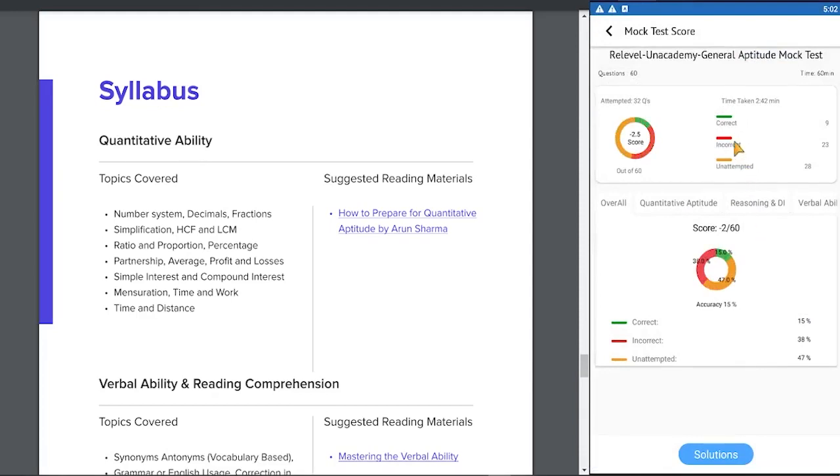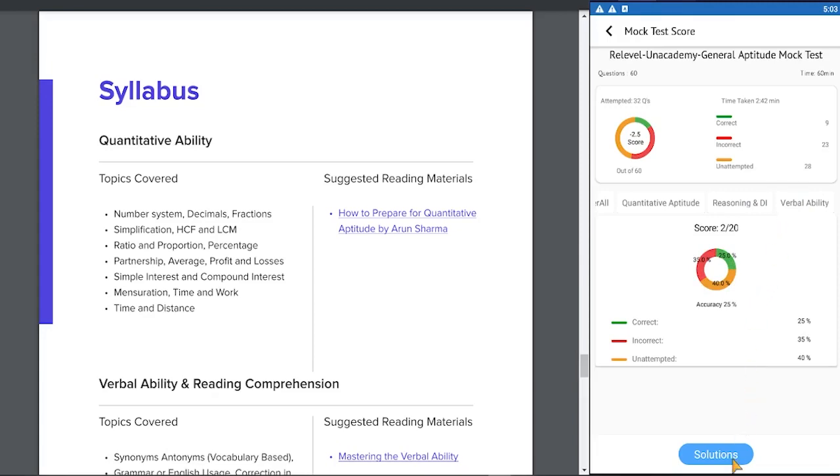Since my answers are mostly incorrect, I got a minus 2.5 score. Correct is 9. So you get an overall score out of 60. Now I can go subject-wise. In quantitative aptitude, I got only 50% correct, 40% incorrect, 45% unattempted. In reasoning ability, we have a graphical chart with 5% correct, 40% incorrect, and 55% unattempted. In verbal ability, I got 25% correct, 35% incorrect, and I attempted 40%.